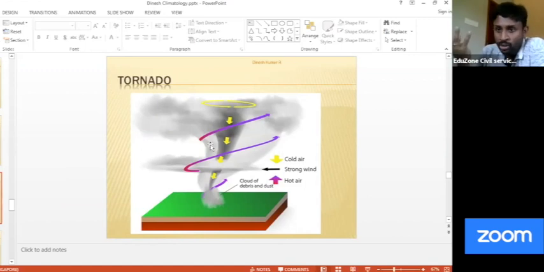Origin of tornado. The origin is, initially you have a very heavy or very strong cloud. That cloud is formed as a result of frontal interaction. We are not in the tropical area now, we are in a relatively higher temperate region. Because of this frontal interaction, suppose a cold front, you are getting a very strong cumulonimbus cloud, and sometimes the cloud becomes very intense, and what happens is the cloud at certain points starts to grow downwards.